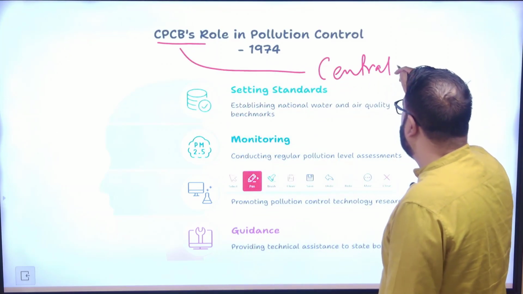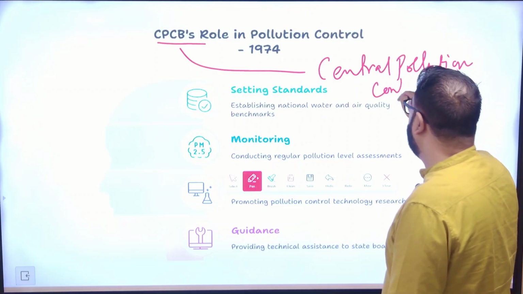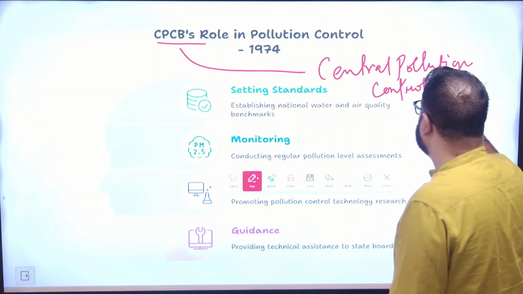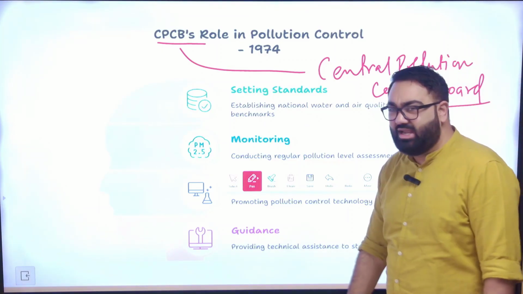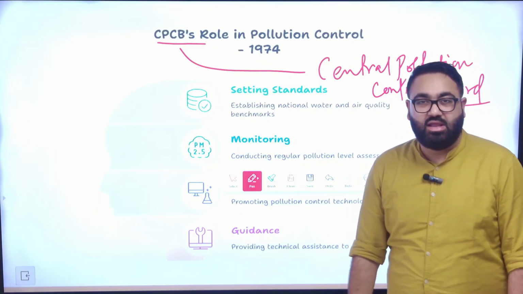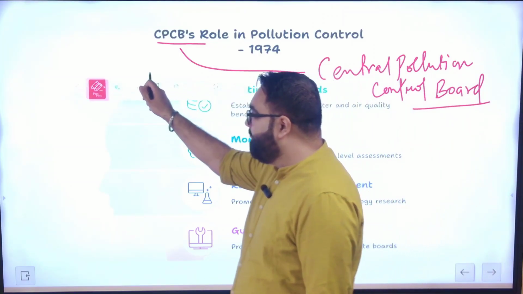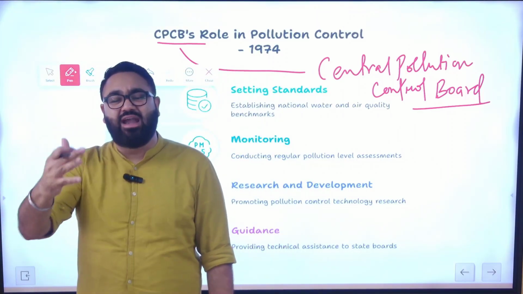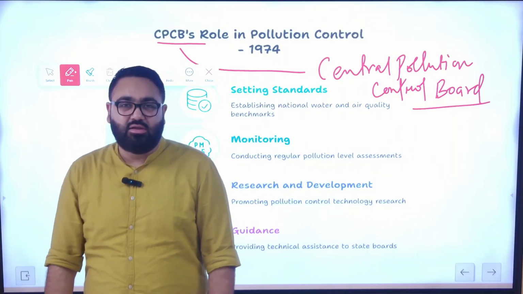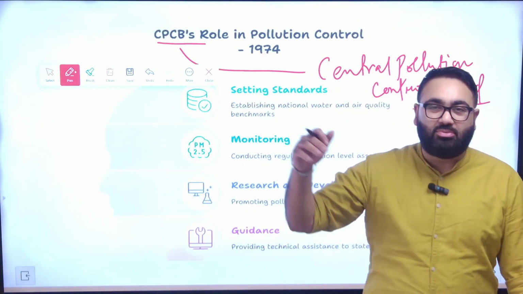Central Pollution Control Board. This is something that came up in 1974 and it does a bunch of things. It sets the standards for national water and air quality, meaning what should be the aspirational standard which we should aspire for. The sad part is that we have never been able to match up to that standard.